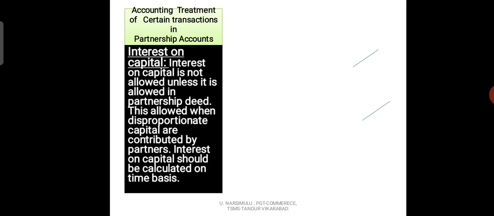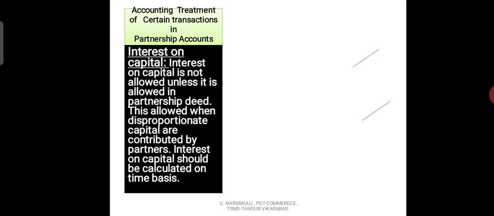So whenever we calculate the interest on capital, we have to write one entry, and another entry should be written to transfer the interest on capital to the profit and loss appropriation account. Why do we have to write two entries here? Because interest on capital is an income to the partner.